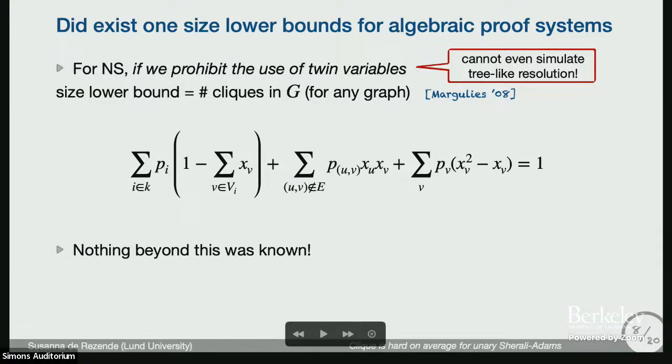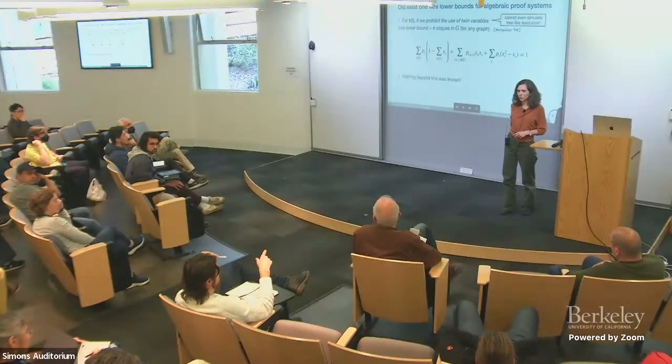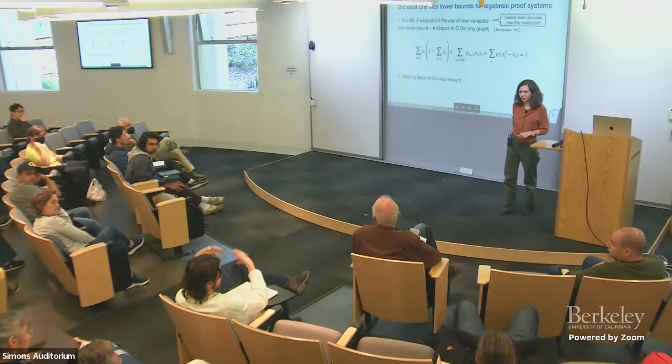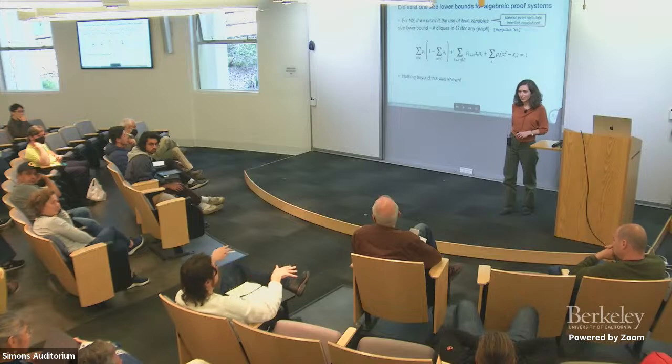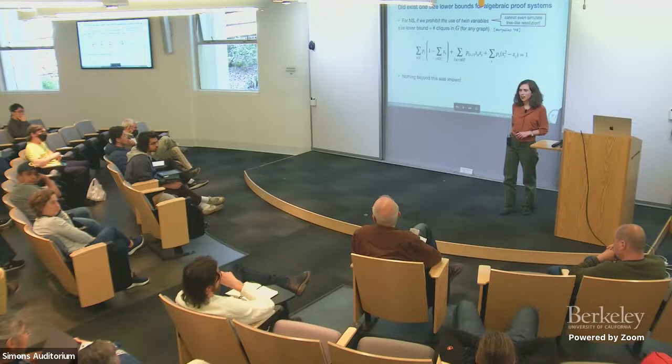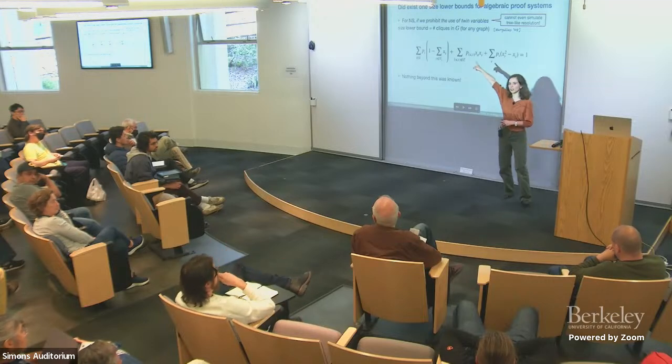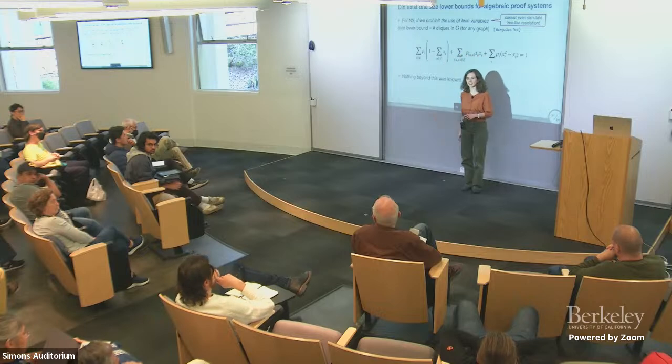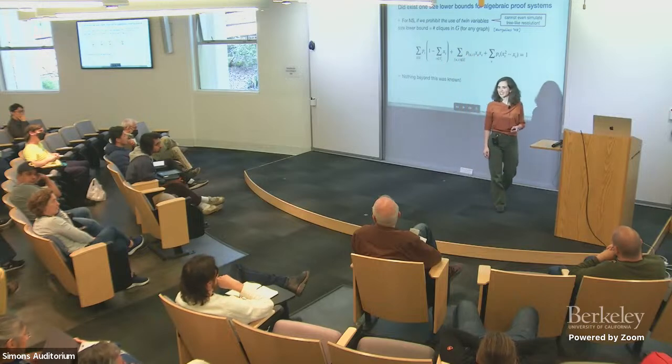Yeah. This doesn't simulate tree-like resolution, but it's not similar. It's incomparable to tree-like resolution, yes. But it's interesting because there is a way of the tree-like resolution lower bound for k-clique. That is a different proof. It just counts the number of maximum cliques. So the number of the leaves of the tree-like proof is the number of the maximum cliques. Ah, okay. So this is not even similar. Maximal. Oh, okay. This is all cliques. Yeah.